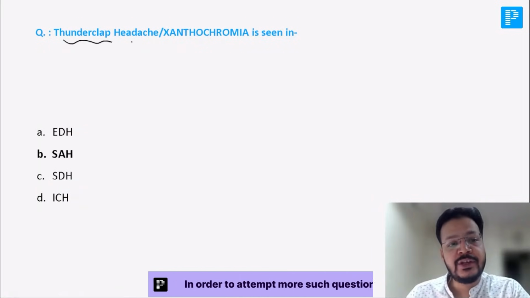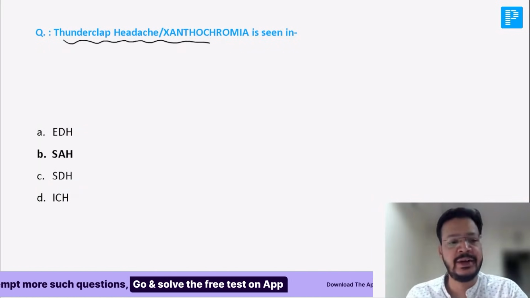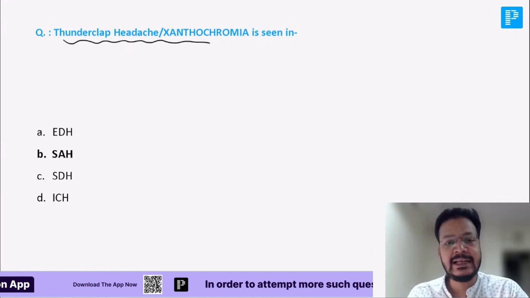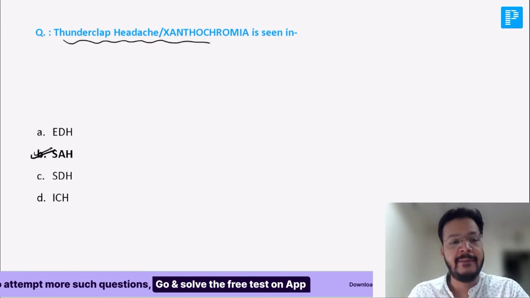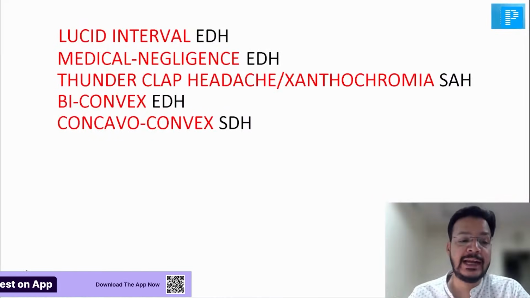Thunderclap headache and xanthochromia is seen in which hemorrhage? This is a very important question. I expect this question in your exam. Thunderclap headache and xanthochromia, that is seen in which condition? Yes, it is SAH, subarachnoid hemorrhage. These are the questions you can get in your exam.